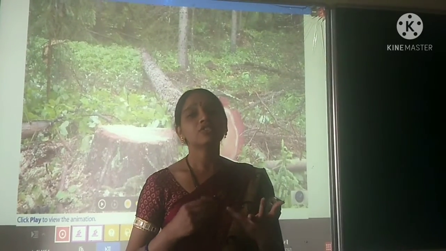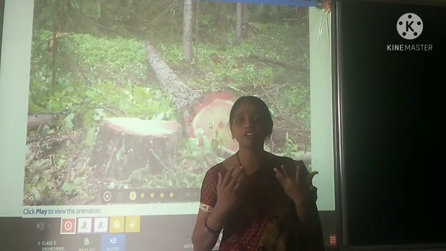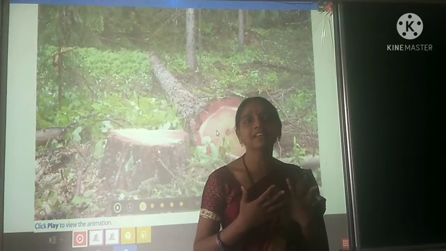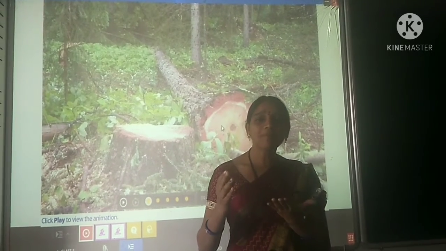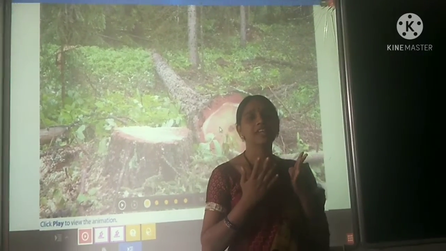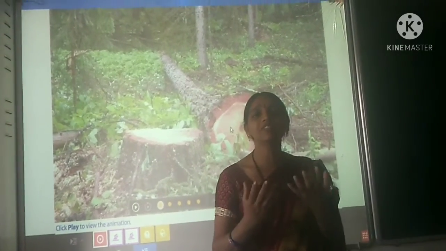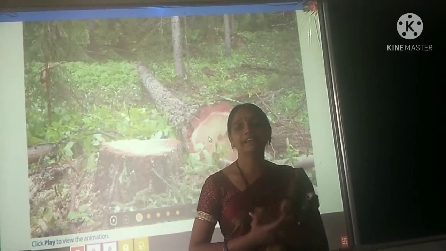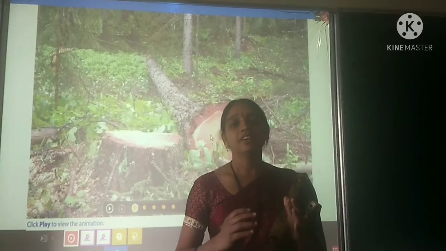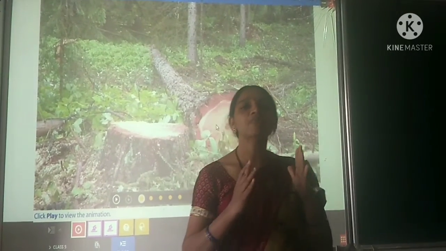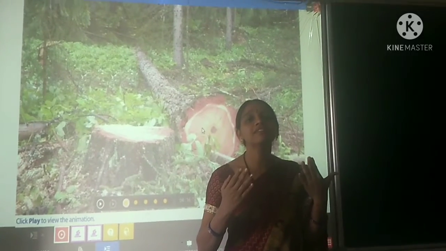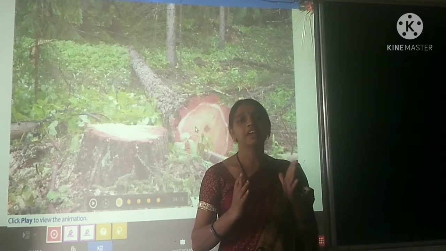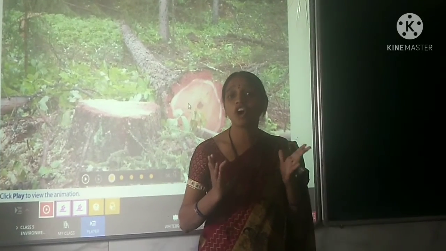The second reason is soil erosion. Forests help prevent soil erosion. If you have no trees on a large scale, what will happen? If the rain falls, the top layer of the soil is washed away by the water. If we have more and more trees, the water will percolate into the ground. That is the reason we need to have more and more trees. It also is a source for rainfall. If we have more vegetation, only then will we have an adequate amount of rain in our place. If not, the area will become a drought region.